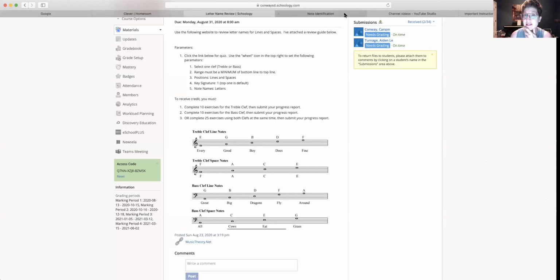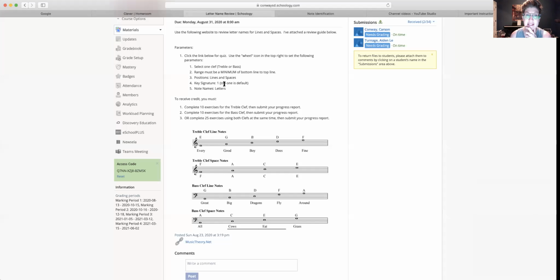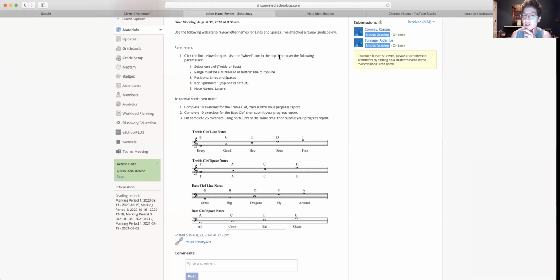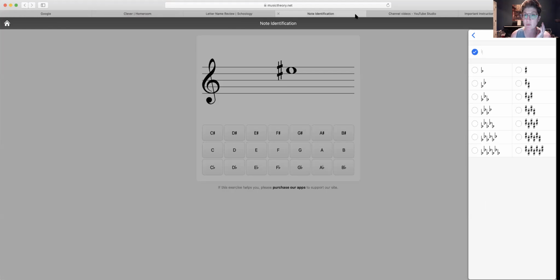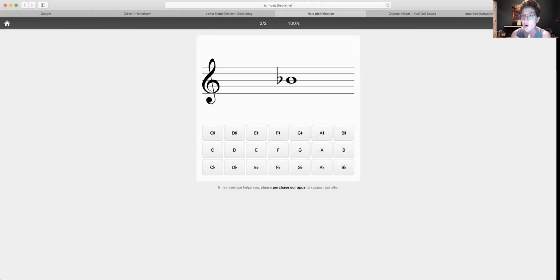Position, we need to make sure it says lines and spaces. So let's go back, position, lines and spaces, perfect. Number 4, key signature, we just need to make sure that it's on the top one. So key signatures, and it's on the top one, perfect. And then we want to make sure that we are doing letters. It would be weird to do anything else. So note names are letters, awesome. Sweet. So now we are good to go.